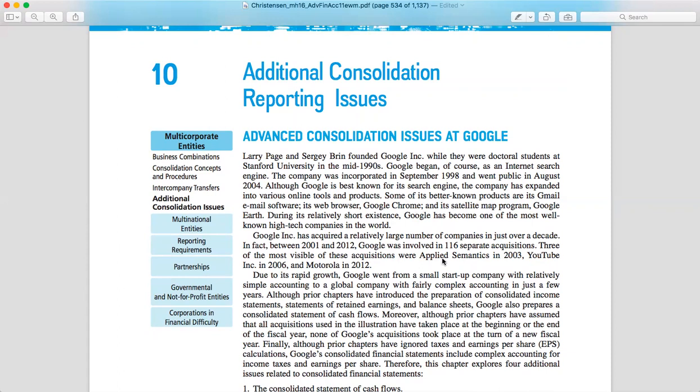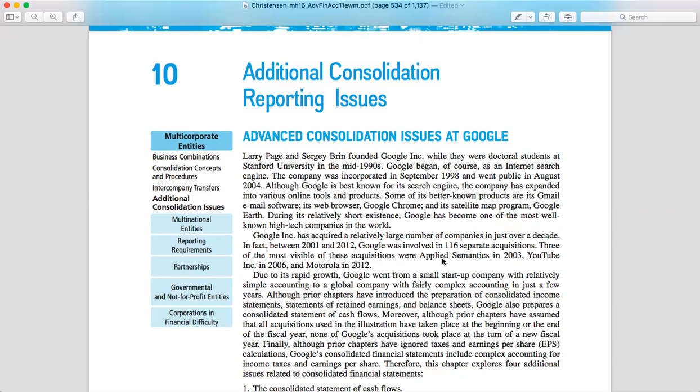Right, so it's in Semantic, YouTube, and Motorola. Because of the rapid growth here, Google went from a small startup company with simple accounting to a global company that really needs complex accounting in just a few years, right? In the prior chapters, we discussed how to prepare the consolidated income statement, statement of retained earnings, and balance sheet. And Google also prepares a consolidated statement of cash flow, right?